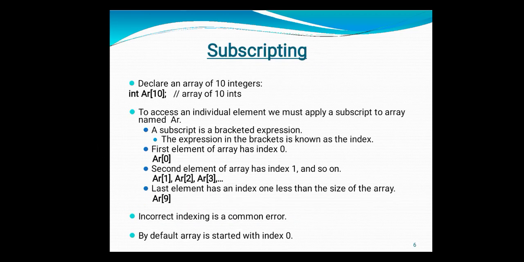Understood? Please remember this. The first element has index AR of 0, that's why the last element has index AR of 9. If you start counting 0, 1, 2, 3 in that way, at the 9th position your 10 elements are complete. So incorrect indexing is a common error that occurs while writing array programs.